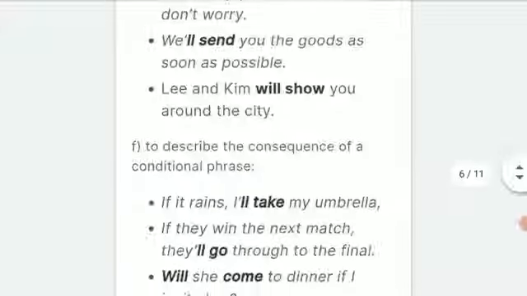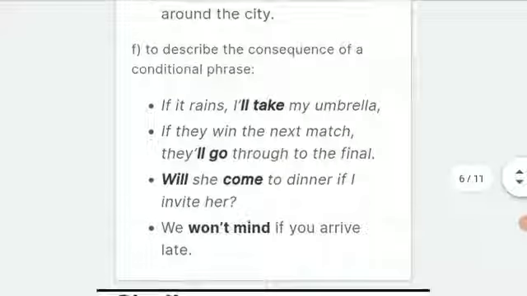And will can be used to describe situations in a conditional. As per the conditional, we can make use of that. For example, if it rains, I will take my umbrella. So here, if is actually an assumption, an imagination.